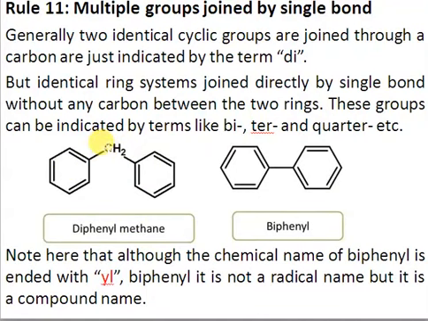So the di term is used in case cyclic groups are attached to a carbon. So these are attached to a carbon here, so we'll use the term di. So in this case, the name will be diphenylmethane. But in case the two benzenes are attached through a single bond and there is no carbon between the two benzenes, then we use biphenyl, right? So although the word is ending with yl, it's not a radical, but it's a compound name. So whenever you have a biphenyl, biphenyl means that there is no carbon between two benzene rings and the two benzene rings are joined by a single bond.